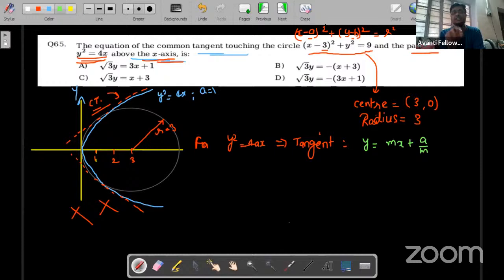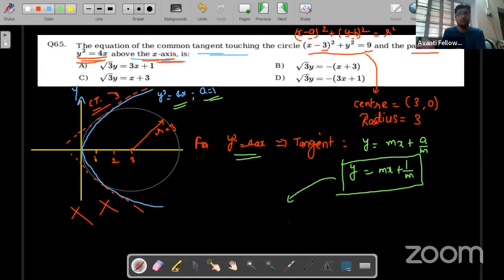Try to at least remember the tangent equation of all the conic sections, whether it is circle, ellipse, hyperbola, or parabola. So for parabola y square is equals to 4ax, tangent is y is equals to mx plus a by m. Now you can see the equation is y square is equals to 4x, as a is equals to 1, so tangent will be mx plus 1 by m. And this tangent is also the tangent of the circle, because this is a common tangent.